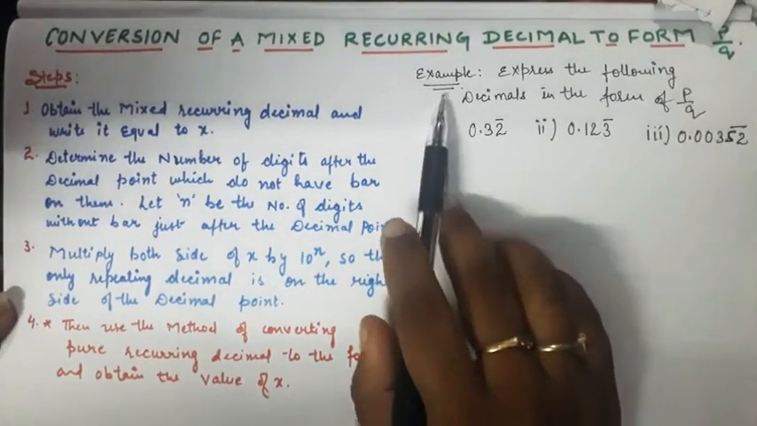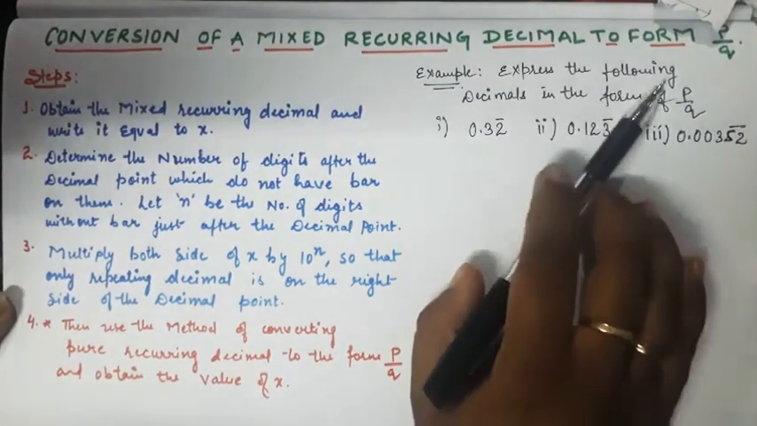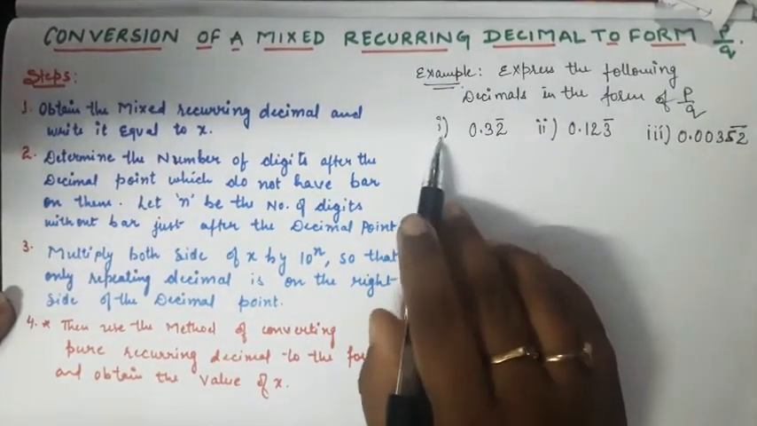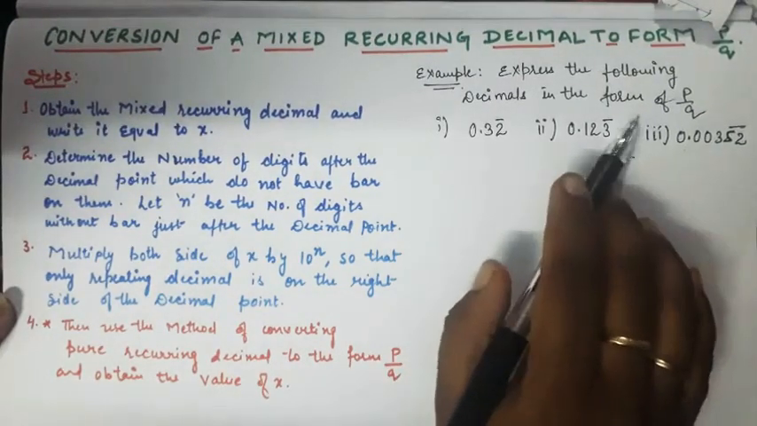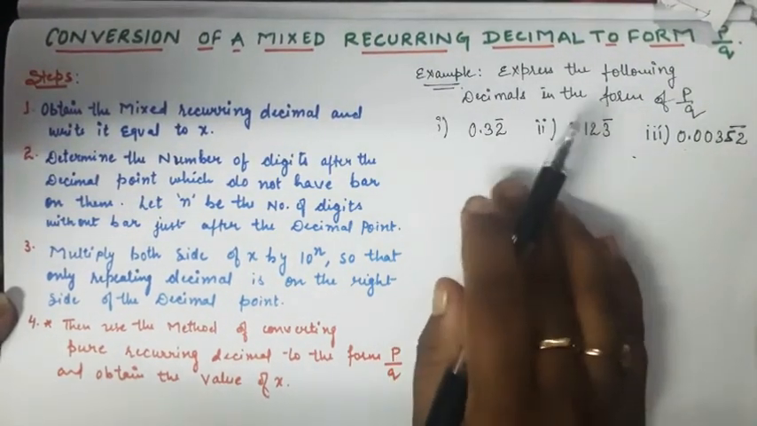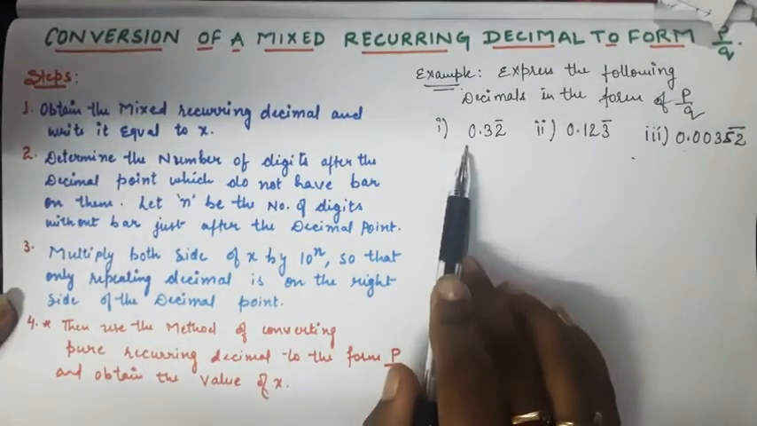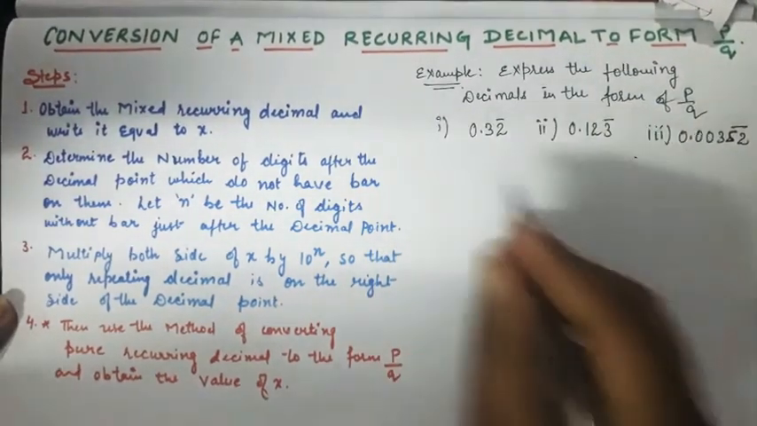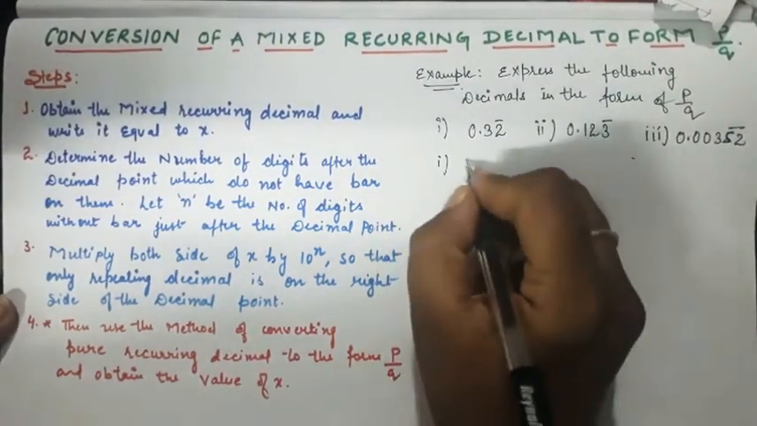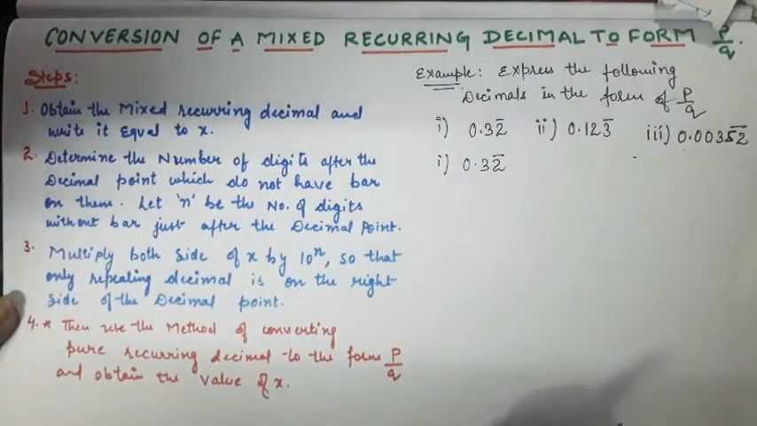Okay, so here is the example I have taken. Express the following decimal in the form of P by Q. I have taken three different types of examples so that you can understand every type of conversion. Let's go for the first one: 0.32 bar. Step by step we will try to solve it.